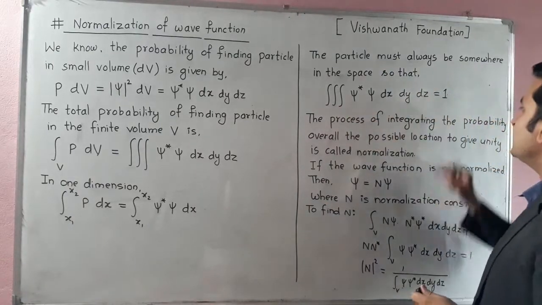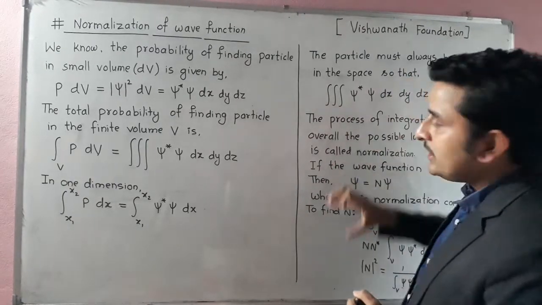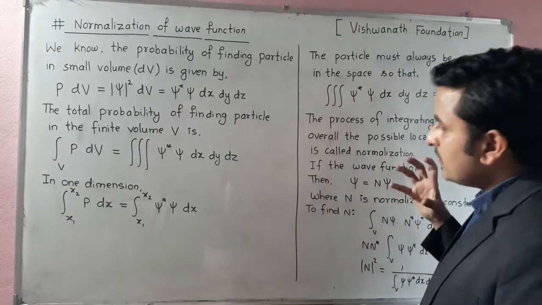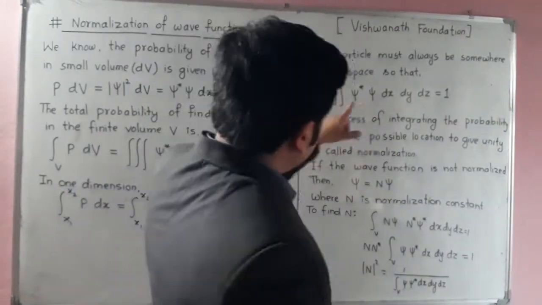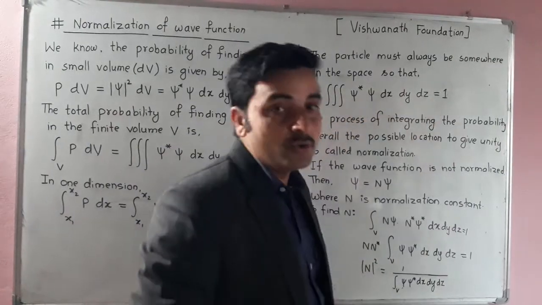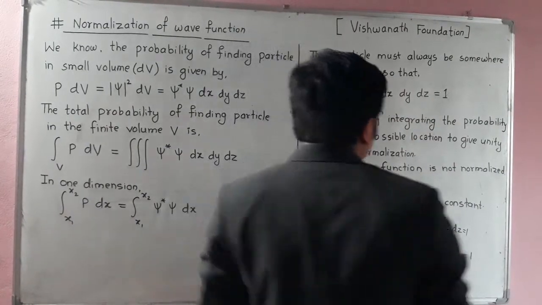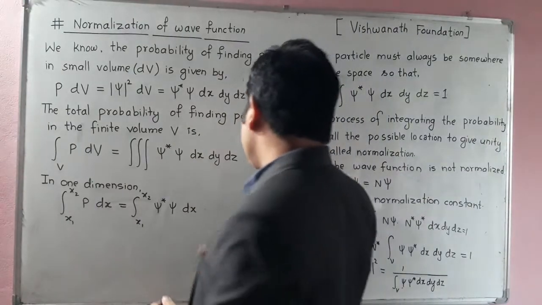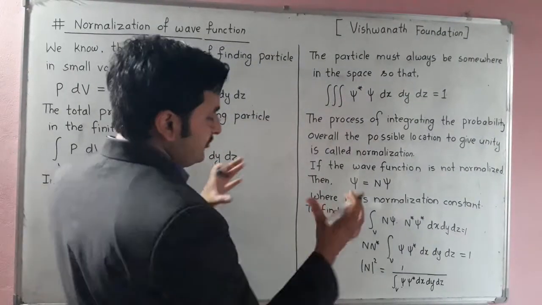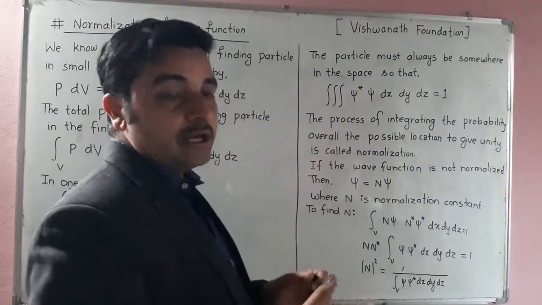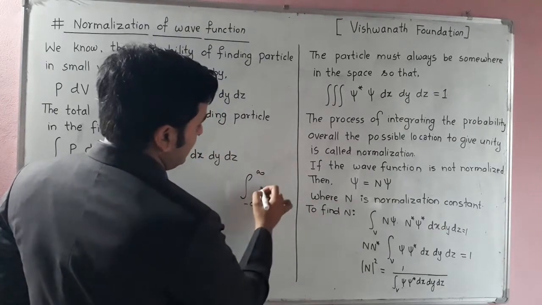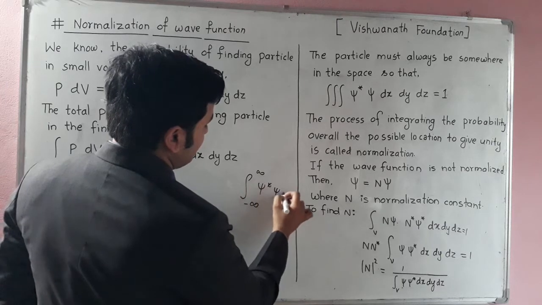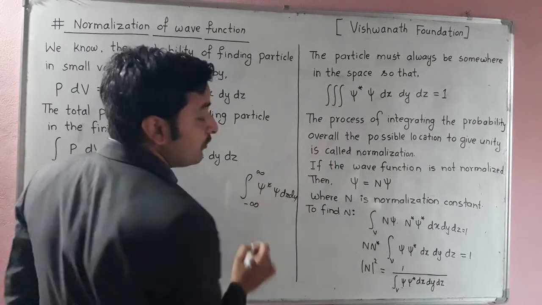This is going to be equal to 1. It is not only for 3 dimensions. In the case of 1 dimension, we can also write this as the integral of psi star psi dx equal to 1. And sometimes, for writing the total space, we can write the integral from minus infinity to plus infinity of psi star psi dx dy dz equal to 1 also.